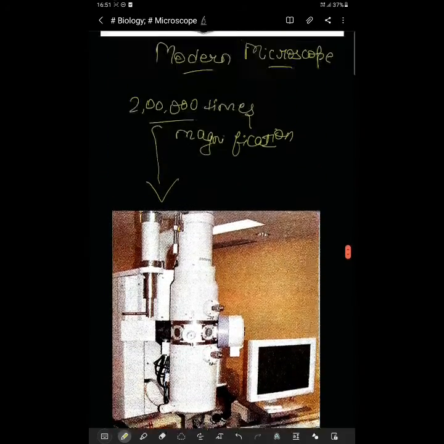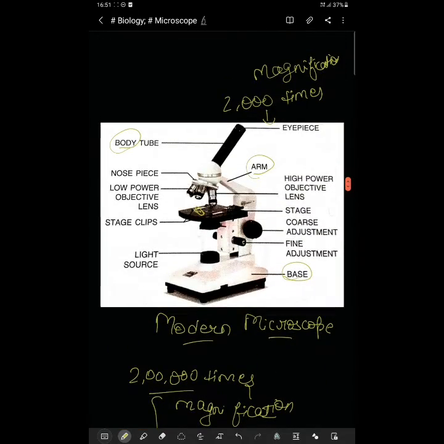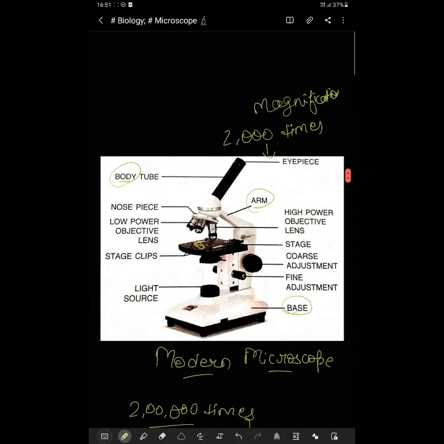So this is an electron microscope and this is an ordinary compound microscope. Let me tell you some differences. The ordinary compound microscope uses beams of light.